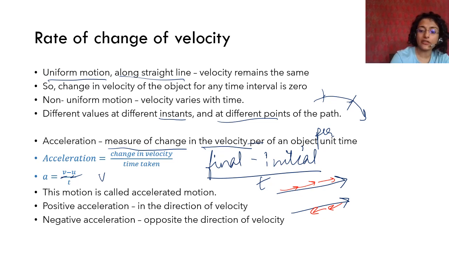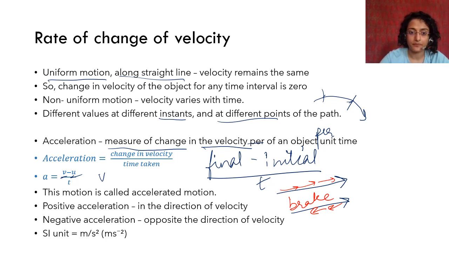When does this happen? When you are braking the car, right? The acceleration is in the backward direction. So the speed decreases. That is called negative acceleration. When you're increasing speed, when acceleration is in the same direction as velocity, then it is called positive. When you brake, when you reduce speed, then the velocity direction and the direction of acceleration are different.